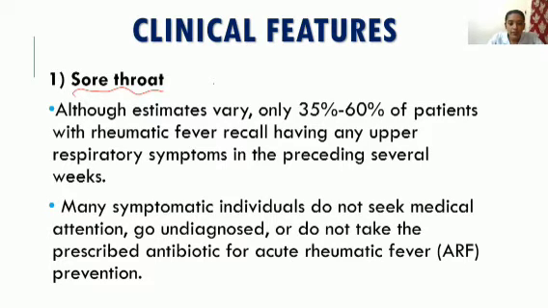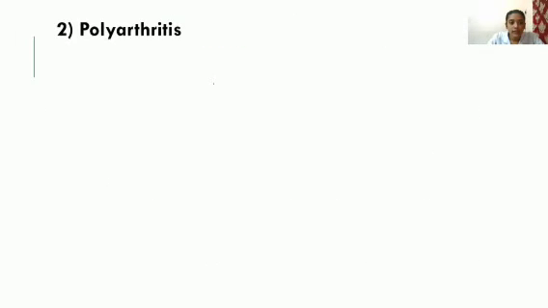Most people will neglect this sore throat, thinking that it is self-limiting, so they won't seek any medical attention. So they will go undiagnosed. They won't take the prescribed antibiotic for preventing acute rheumatic fever, so they will develop rheumatic fever. So that is one thing. Sore throat will mostly occur before the occurrence of rheumatic fever. Second thing is polyarthritis. We already discussed.